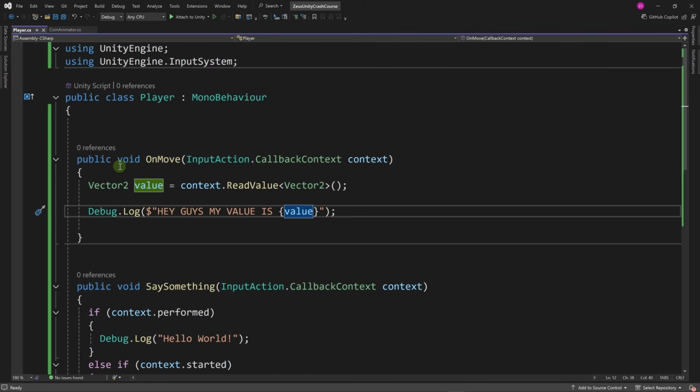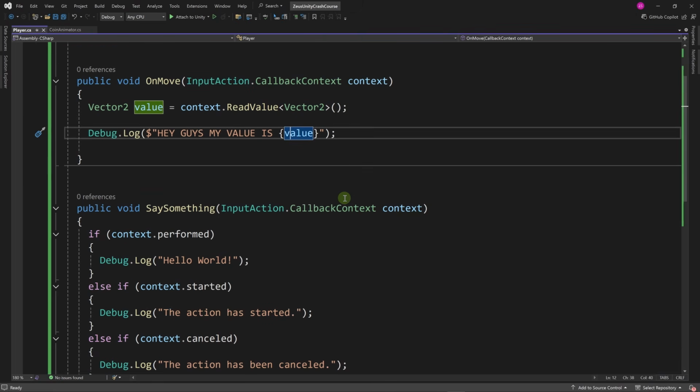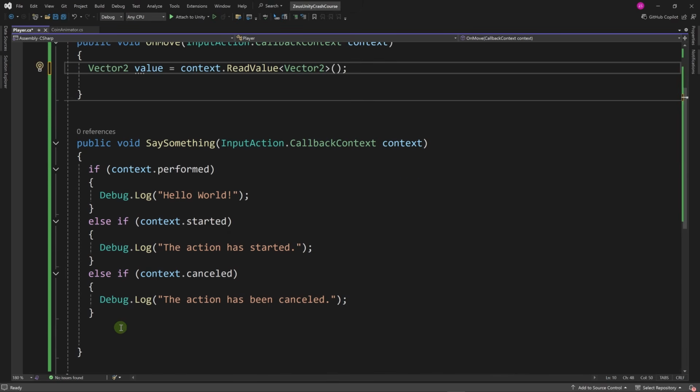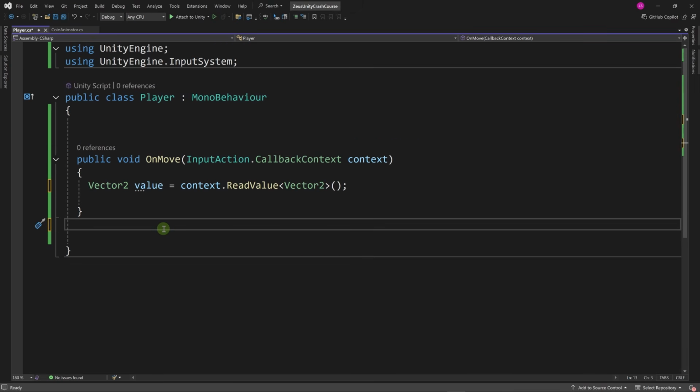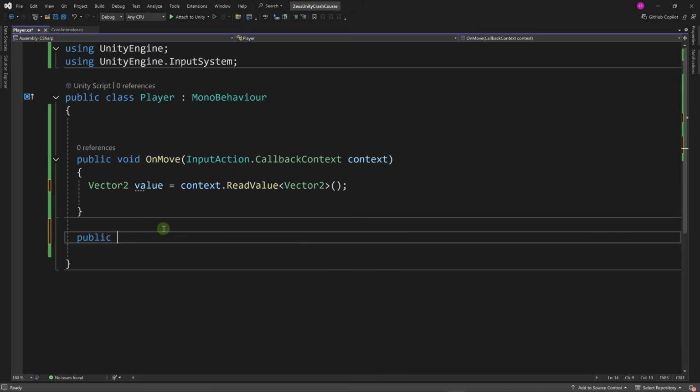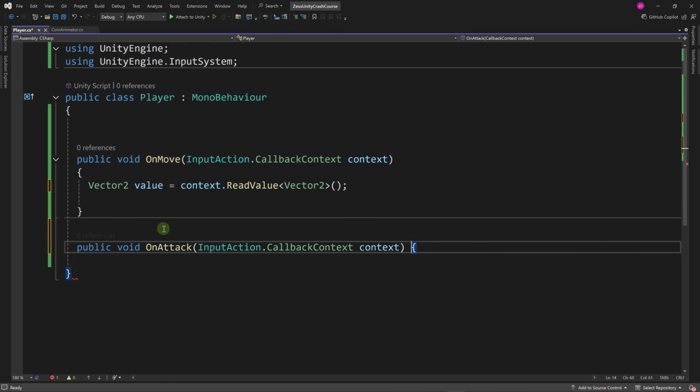Now let's go back to the code and we can just delete these debug logs. We don't need them anymore. Okay, we don't need this method anymore. And in fact, we're going to write the rest of the methods. Public void OnAttack, and we're going to use the same signature.